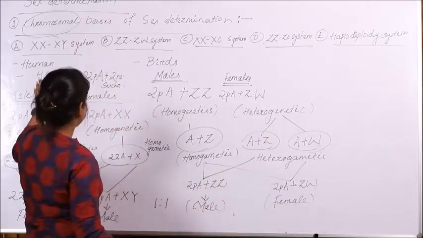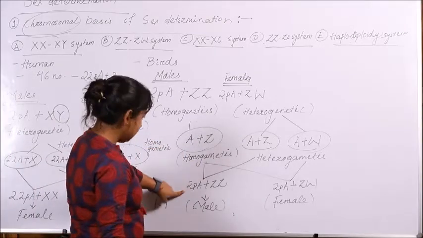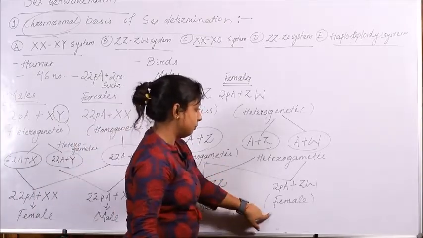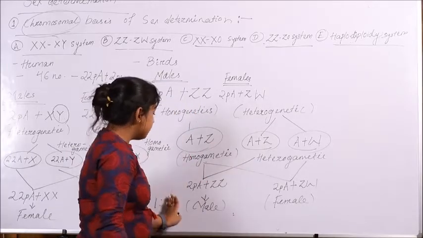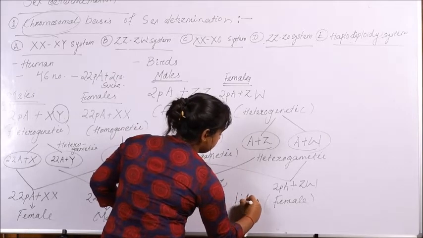So unlike humans, here the homogametic population is male and the heterogametic population is female, and again the male to female ratio is 1:1.